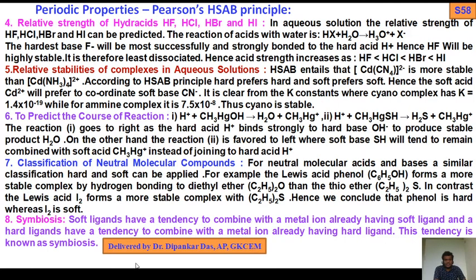This tendency is known as symbiosis. Again I repeat, soft ligands have a tendency to combine with a metal ion already having soft ligands, and hard ligands have a tendency to combine with a metal ion already having hard ligands. This tendency is known as symbiosis.